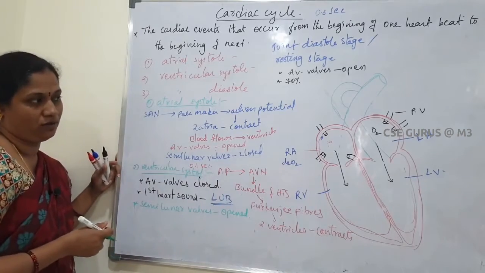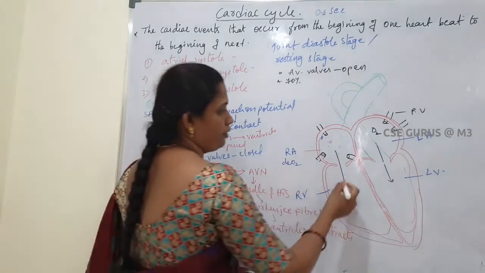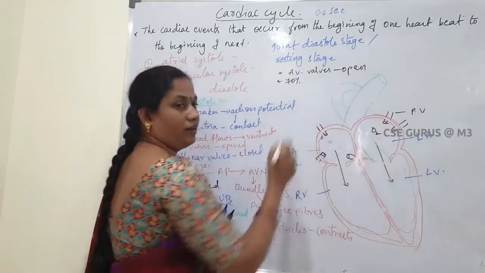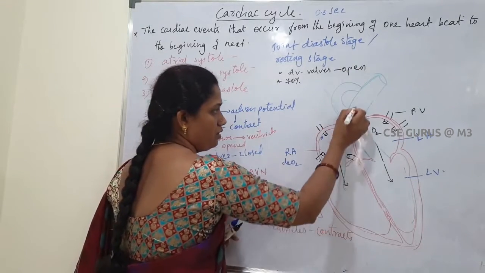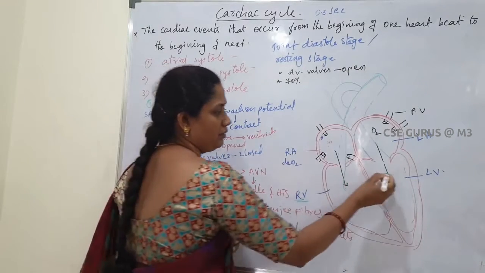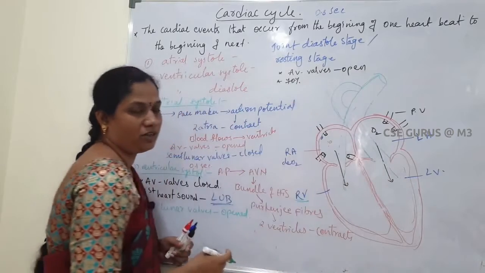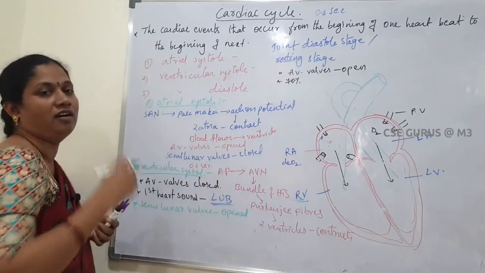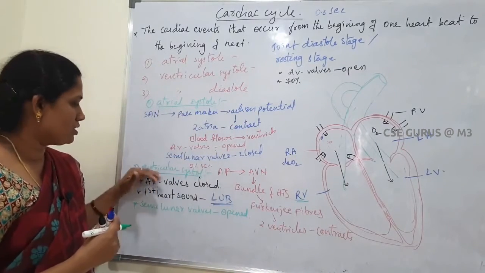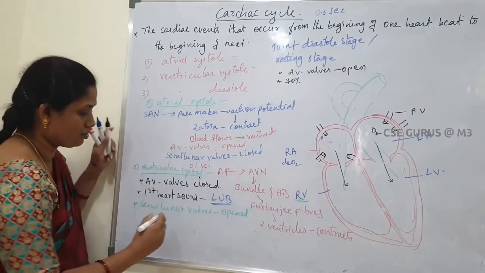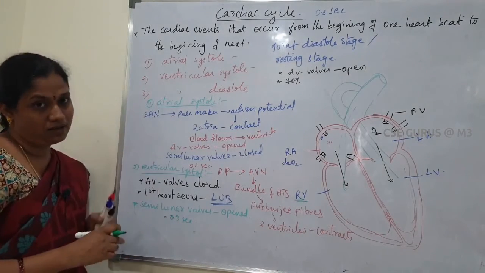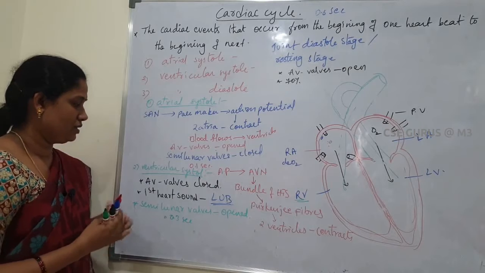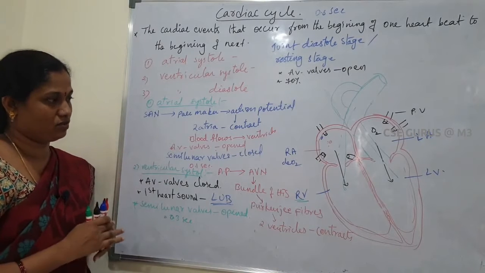Semilunar valves are open. So as a result, the blood flows in the upward direction, from the right ventricle to the pulmonary arc and the left ventricle to the systemic arc. This is called ventricular systole. It takes 0.3 seconds. This is about ventricular systole.